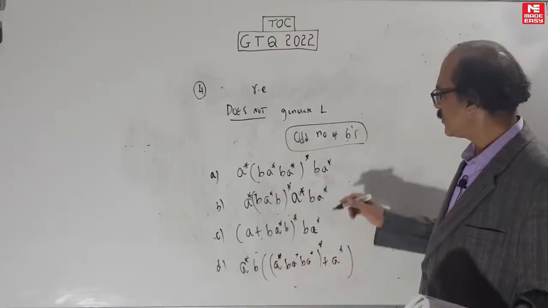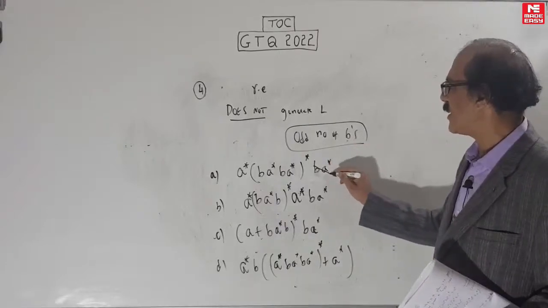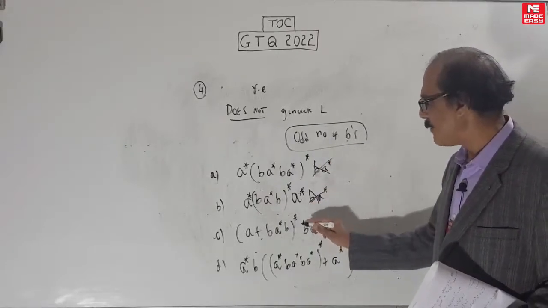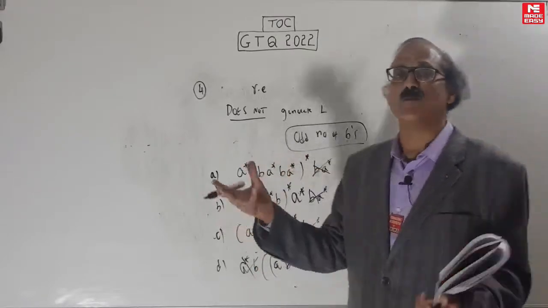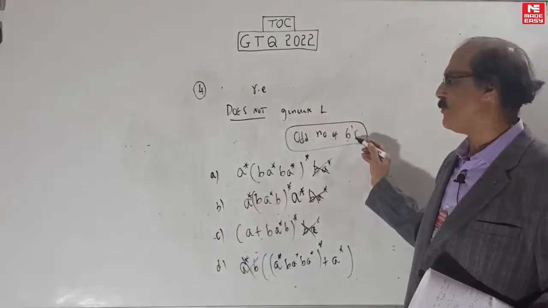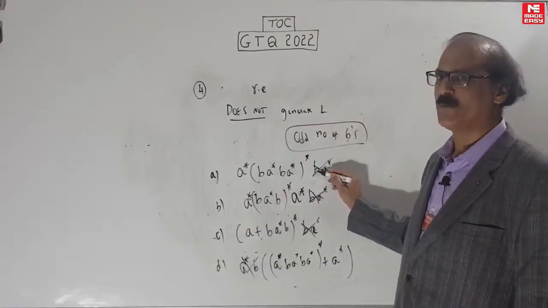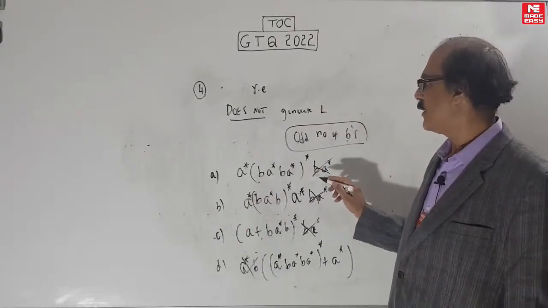So just get rid of this; it makes the discussion easier. Now all you have to check is whether whatever is left is an even number of B's, since one B, the last B, is taken out.